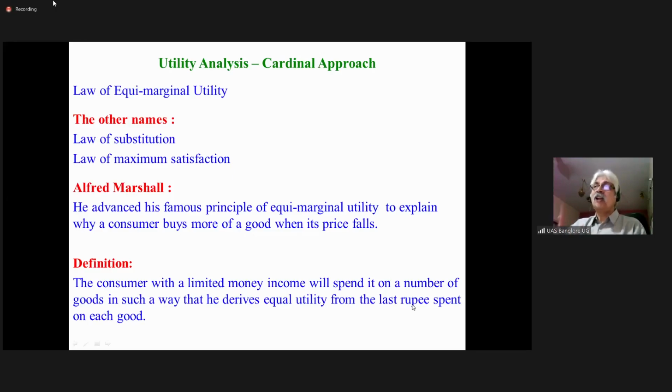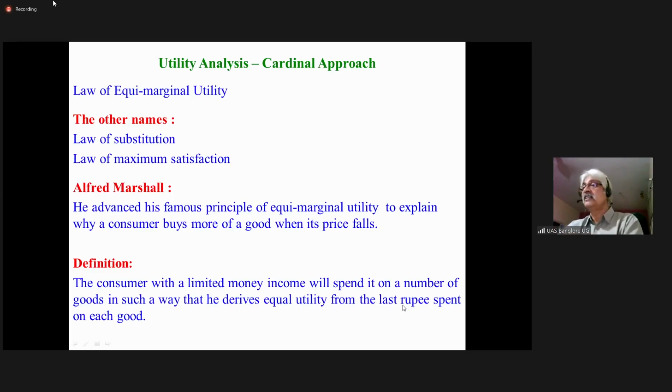From 1 rupee spent on coffee, you are getting 10 utils of satisfaction. Suppose the other one is, say, a book. Okay, you get maybe some notebook or something. Okay, and the price of that notebook is say 6 rupees. For 6 rupees, you get 60 utils of satisfaction. 60 by 6 is 10.